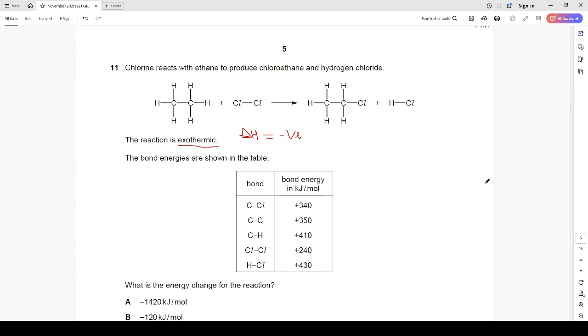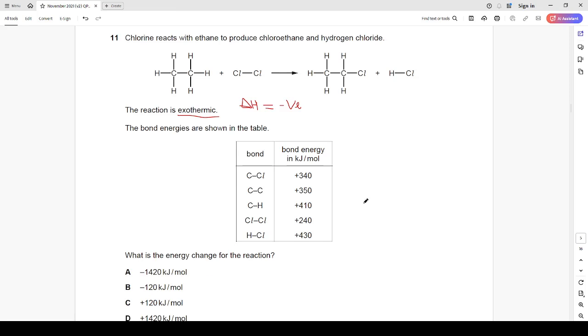Now, the bond energies are already specified in this table. The bond between carbon to chlorine is 340, carbon to carbon 350, carbon to hydrogen is 410, chlorine to chlorine 240, hydrogen to chlorine 430. I want you to consider that for every exothermic reaction, the bond forming energy is usually greater than the bond breaking energy.